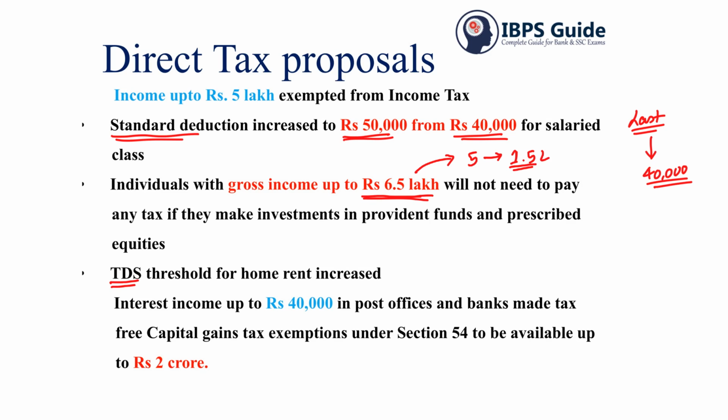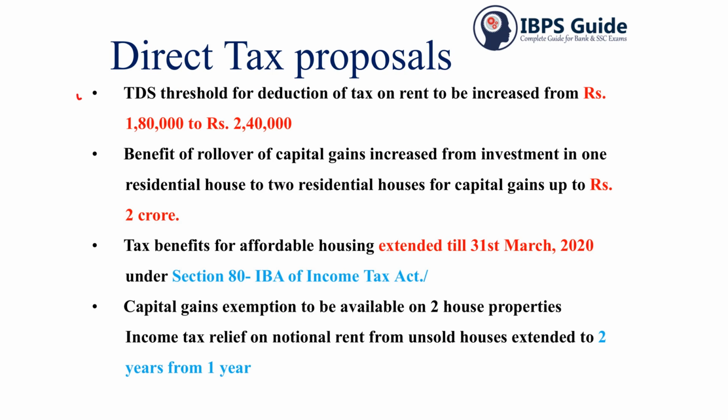And then the TDS threshold for home rent is increased, and interest income up to 40,000 in post offices and banks is made tax free. Capital gains tax exemptions under section 54 will be applicable up to 2 crore. Then the other direct tax proposals are: the TDS threshold for deduction of tax on rent is increased from 1.8 lakh to 2.4 lakh, and the tax benefit for affordable housing is extended till 31st March 2020 under section 80 IBA of the Income Tax Act.